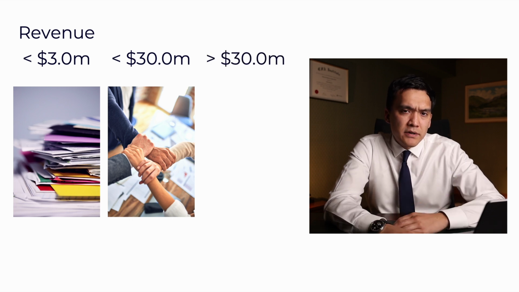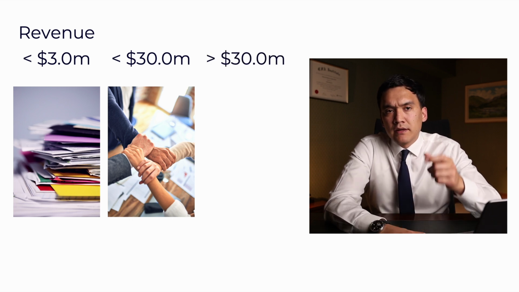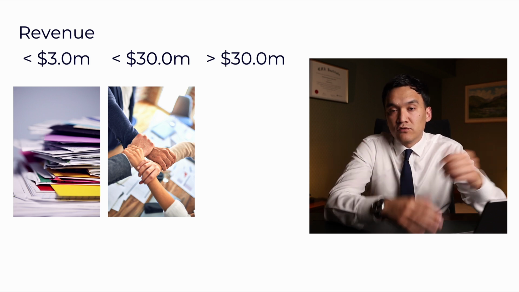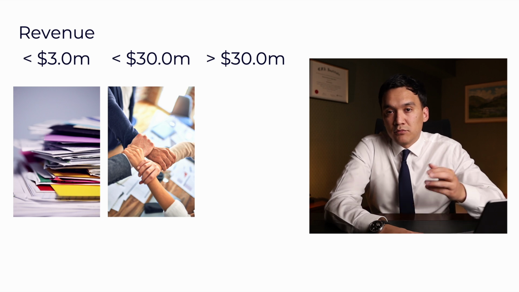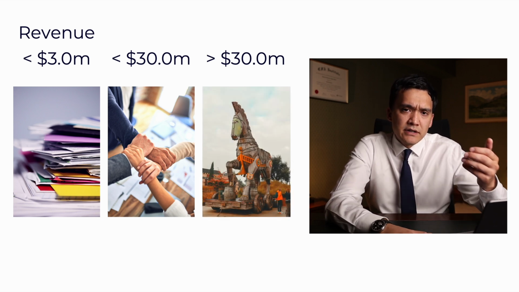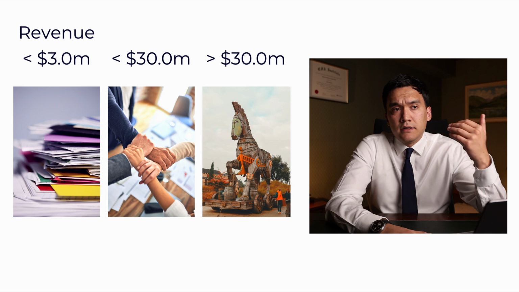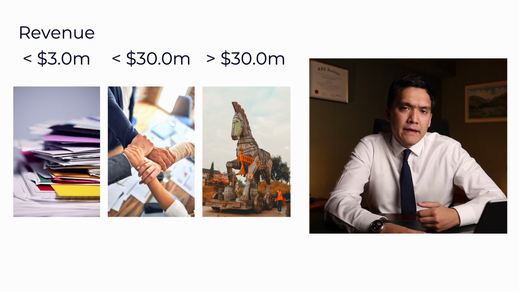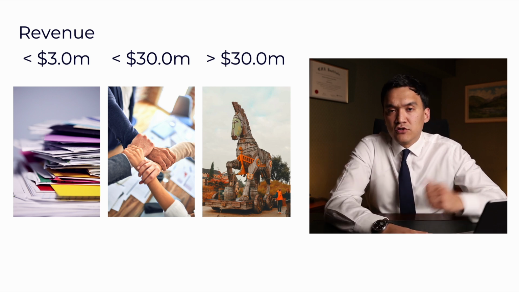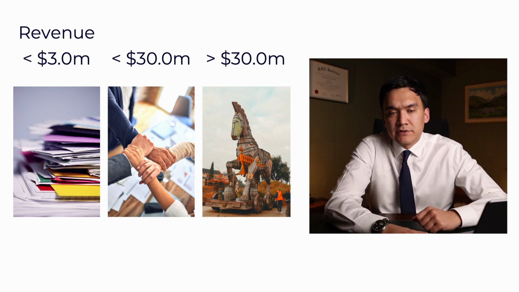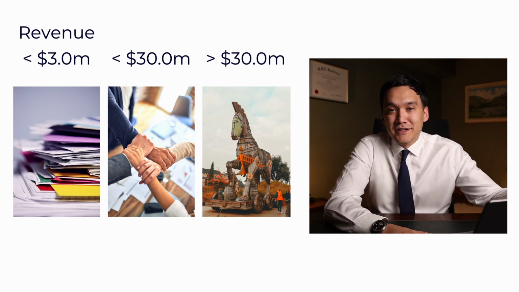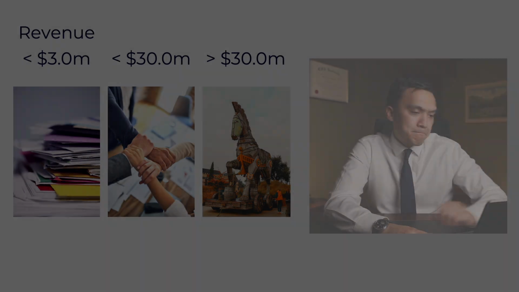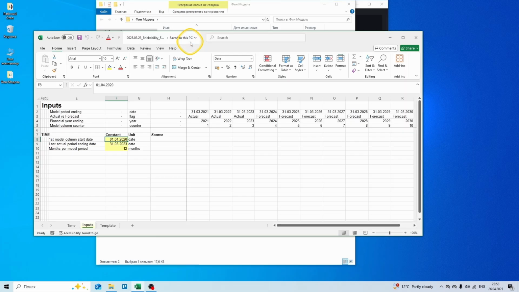And finally, we have companies with above 30 million revenue, and usually these companies are big enough to afford top tier accountants, top tier audit firms, and you should have no problems receiving proper financial statements. The main risk is that there can be some kind of a Trojan horse. The CEO or management of the company might want to intentionally deceive you, and in future videos we will discuss a due diligence process to make sure you are minimizing this risk. And of course, companies below 30 million may also want to deceive you, and it doesn't only apply to big companies. So let's begin. Let's open our model.